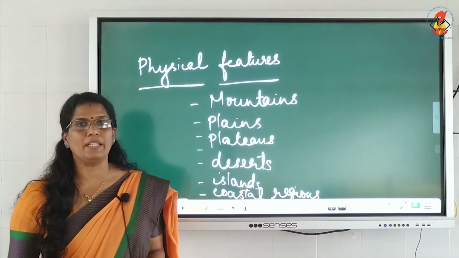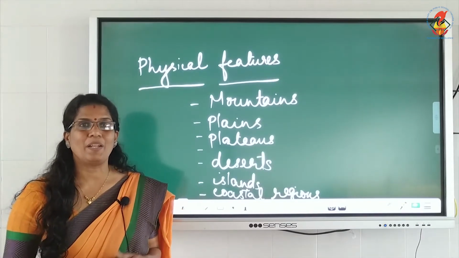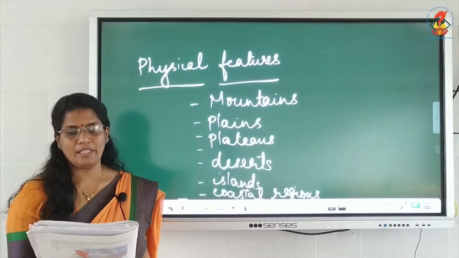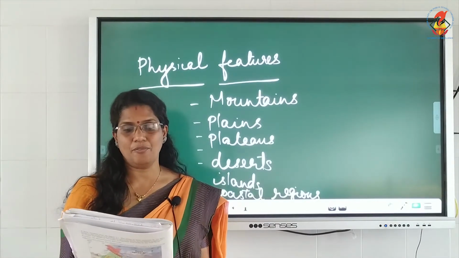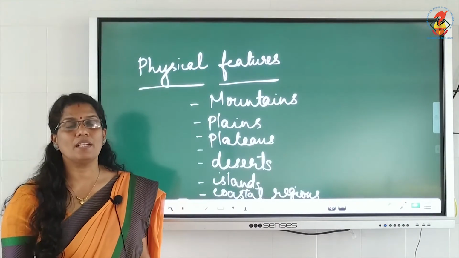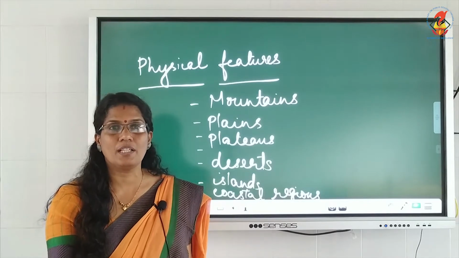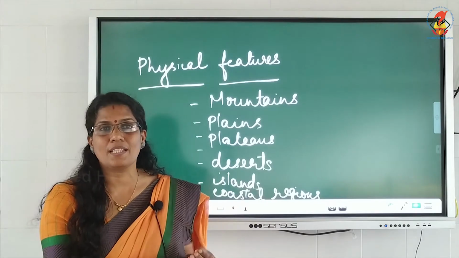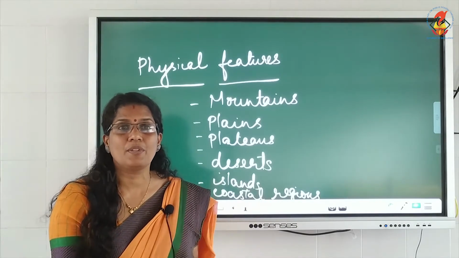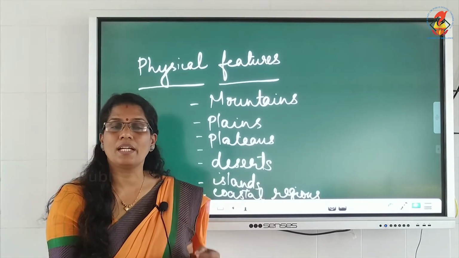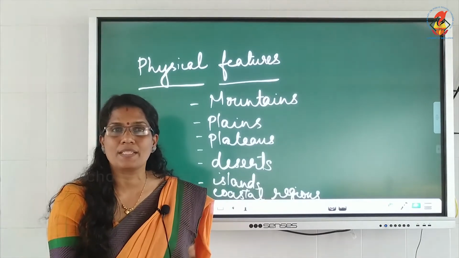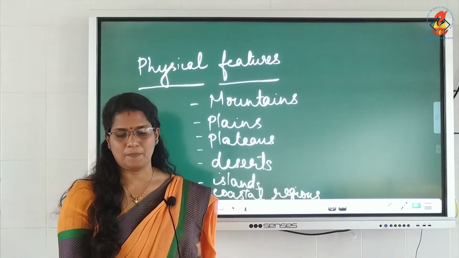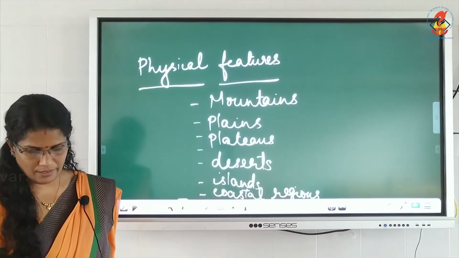Now coming to plains, the northern Indian plains, plain land we already studied. The plains are generally level and flat land. They are formed by the alluvial deposits of the rivers. Rivers carry sand and silt when they flow. This alluvial soil is very fertile to grow crops. That is why more people are settled in the region. You can see that population is more in the plain land. So that is about the northern Indian plains.